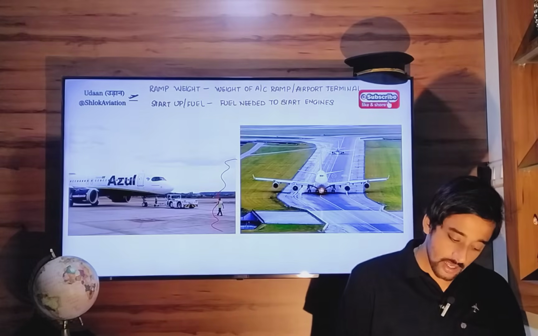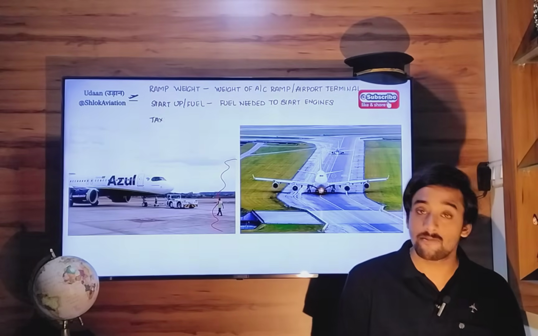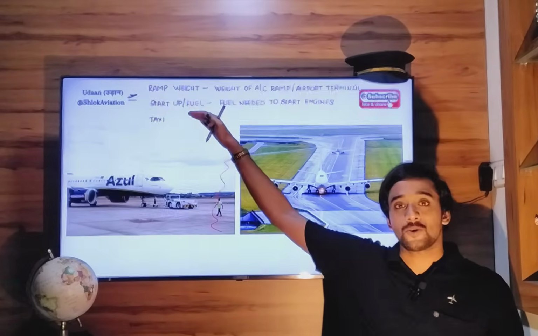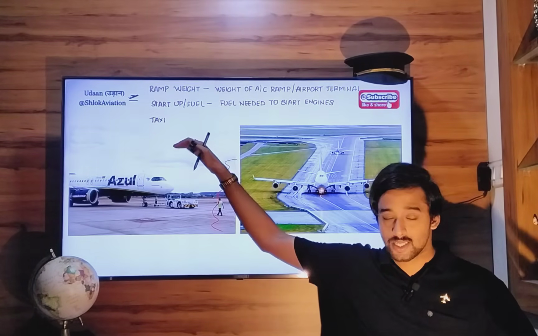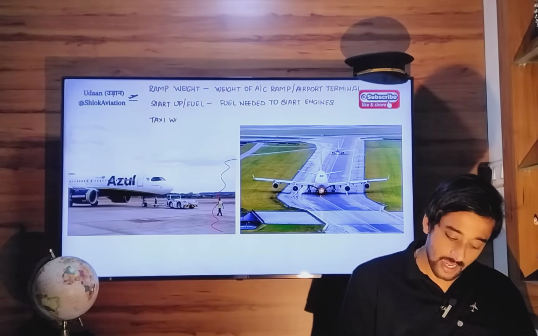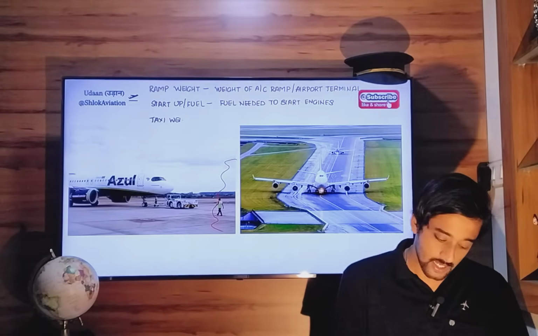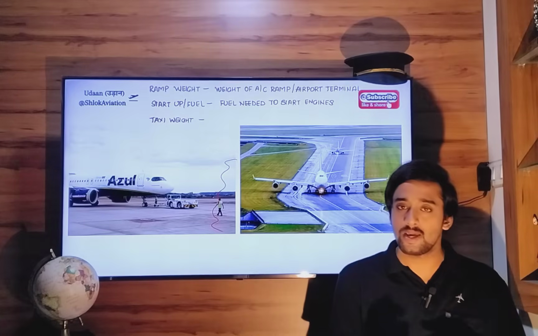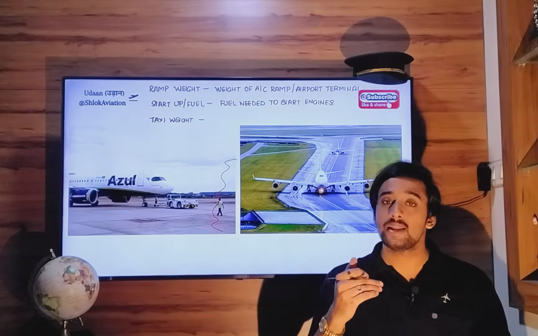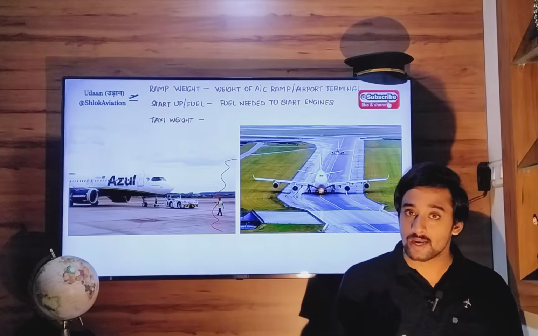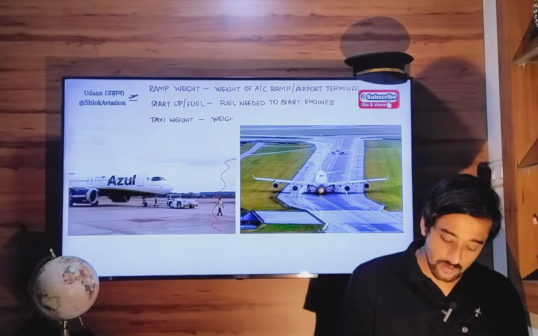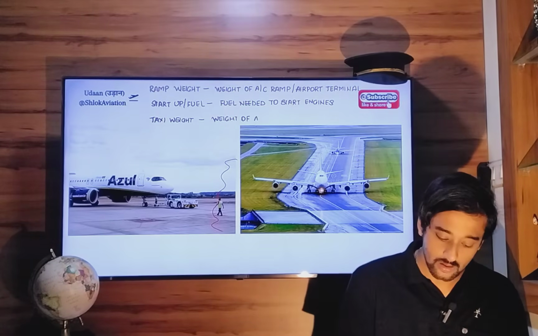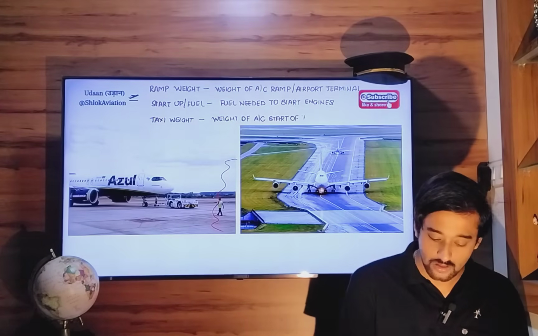At that point, the weight of your aircraft will be a little different from the weight it was at the beginning, once you start your engines. So the weight of your aircraft at the start of taxiing will be called taxi weight, and it will be lighter than ramp weight. Okay, correct. So taxi weight is the weight of your aircraft at the start of taxi.